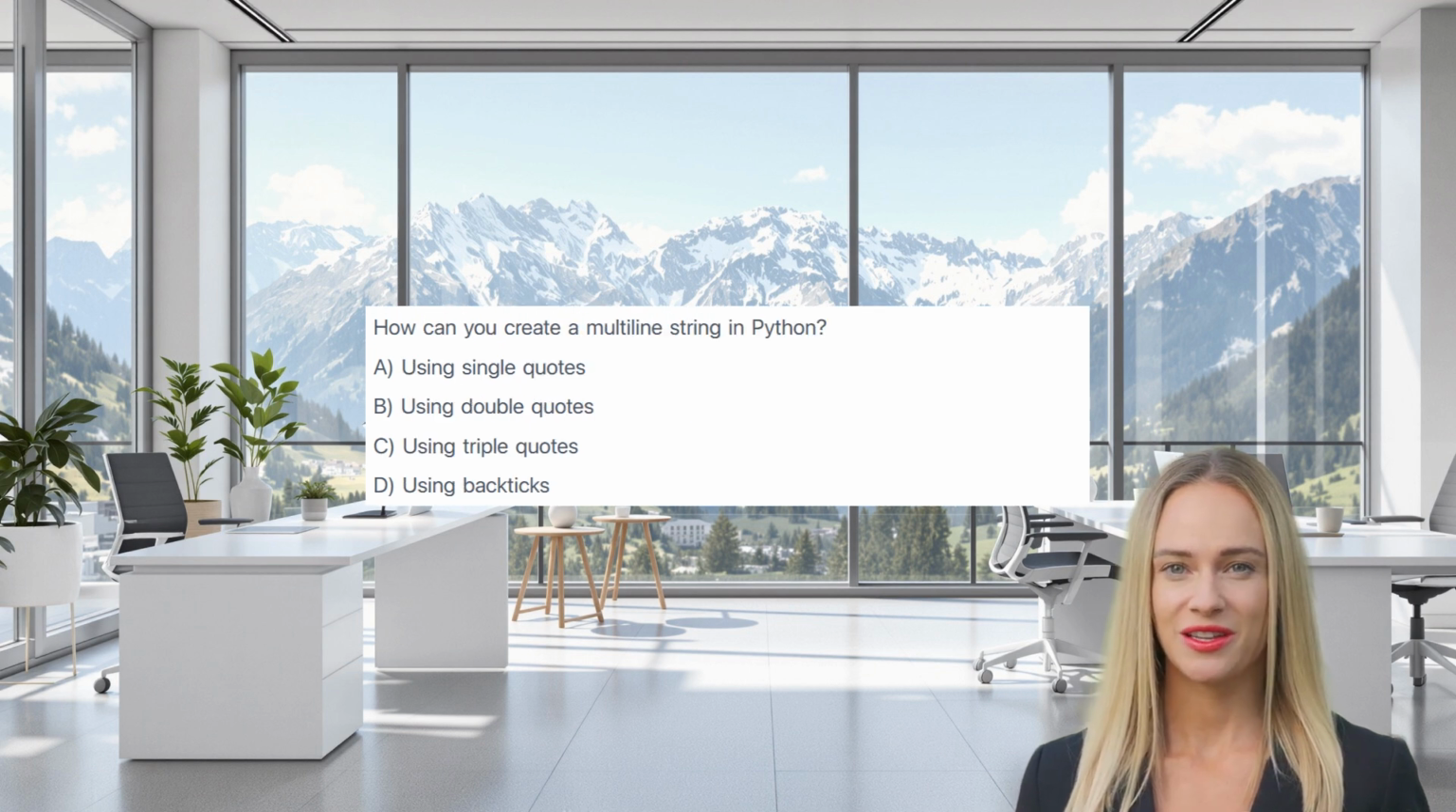How can you create a multi-line string in Python? A. Using single quotes. B. Using double quotes. C. Using triple quotes. D. Using backticks. The correct answer is C. Using triple quotes. Triple quotes allow strings to span multiple lines.